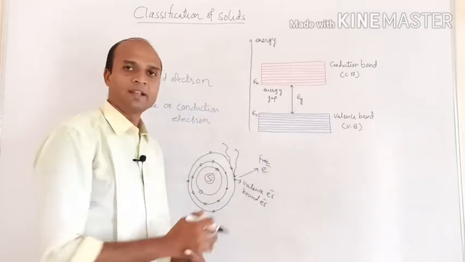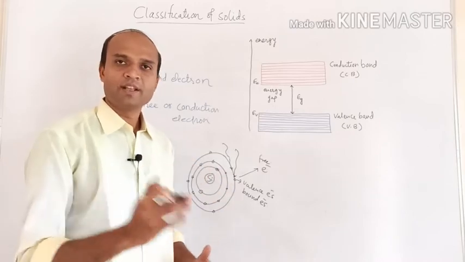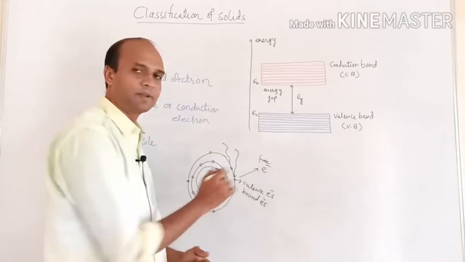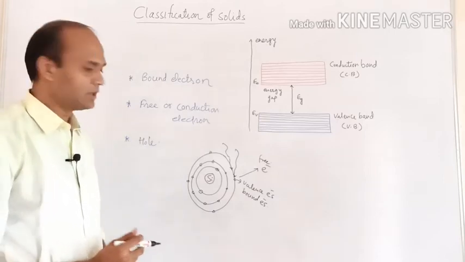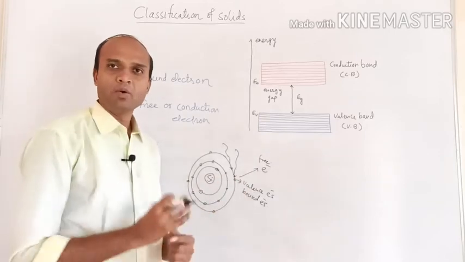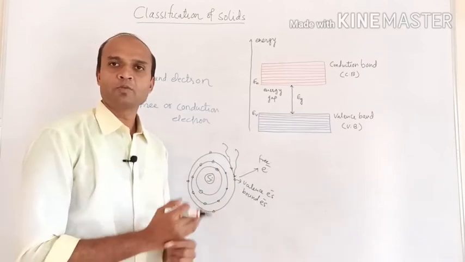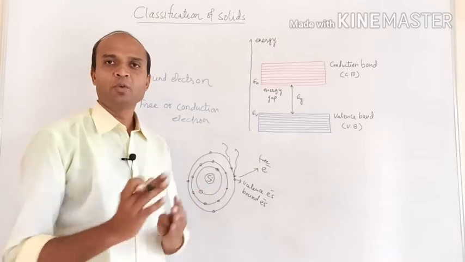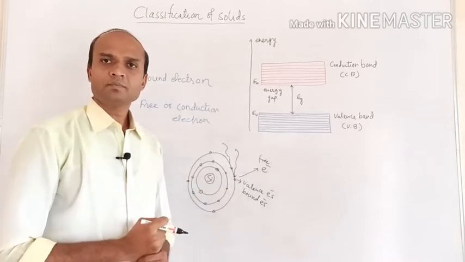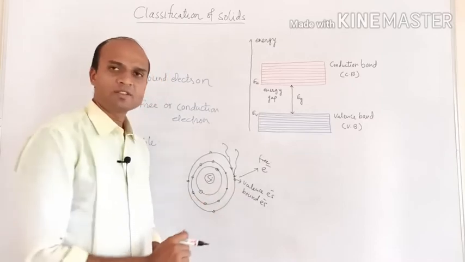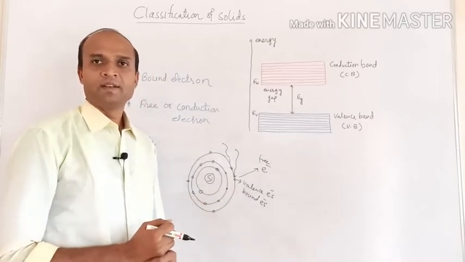This electron can move freely inside the solid from one place to another, and that's why it is called a free electron or conduction electron. Bound electrons are those which are bound with the nucleus and cannot move from one atom to another atom. These electrons are present in the valence band.